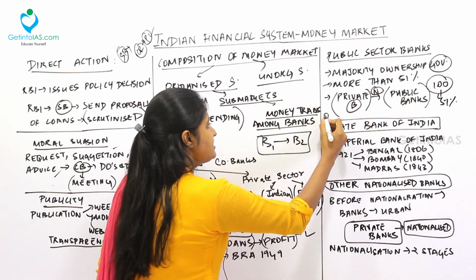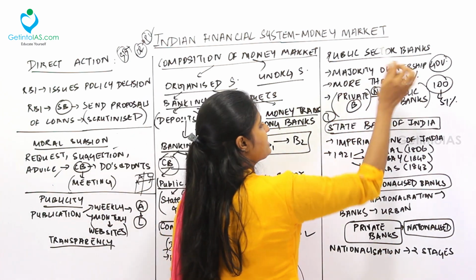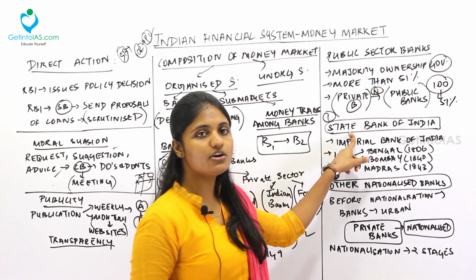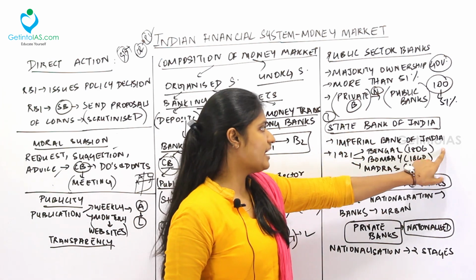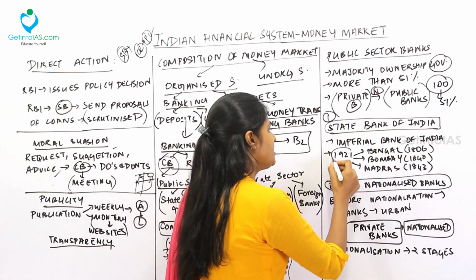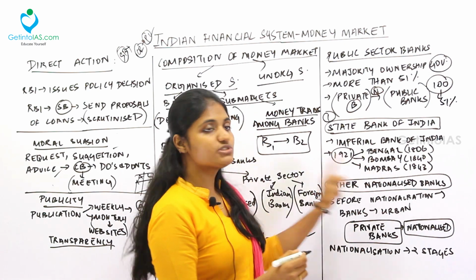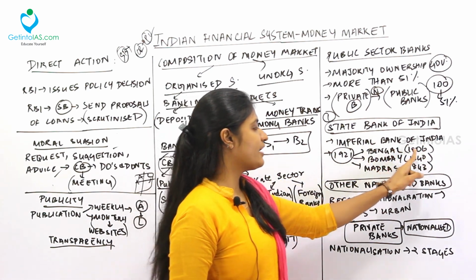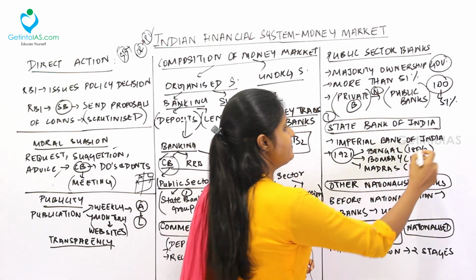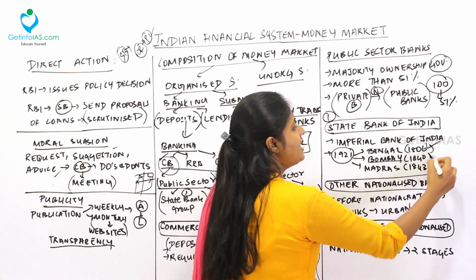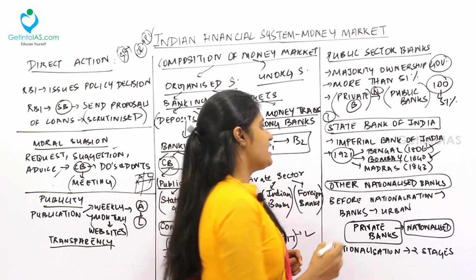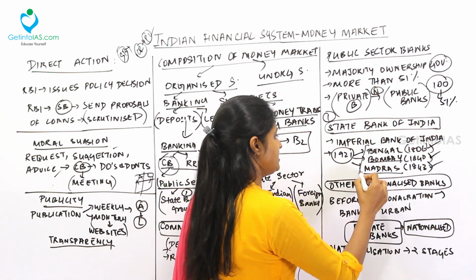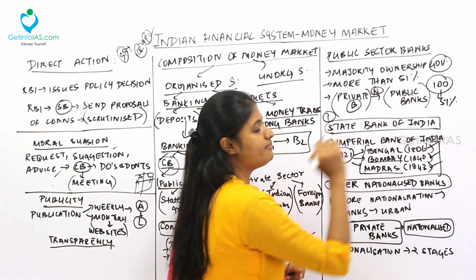Now moving to the first set, that is the first public sector bank, the State Bank of India. Under State Bank of India, it was earlier called the Imperial Bank of India, and in 1921, three banks were merged under this Imperial Bank of India. First one is the Bank of Bengal, created in 1806, next the Bank of Bombay, created in 1840, and lastly the Bank of Madras, created in 1843. So all these three banks were merged to form the Imperial Bank of India.